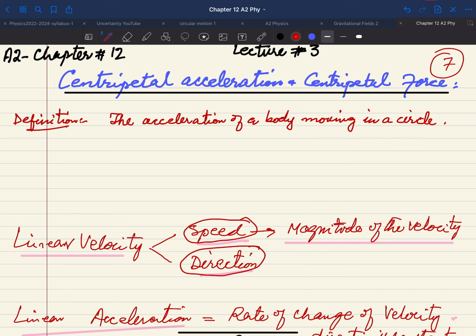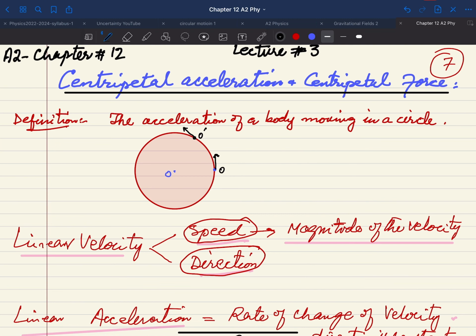Here actually we have to recall what we have already studied. Suppose we are considering a body which is moving in a circle, and the center is O. So we can say that here we have the velocity, and after some time the body will be here, from point O to O dash, and of course the velocity has changed direction.